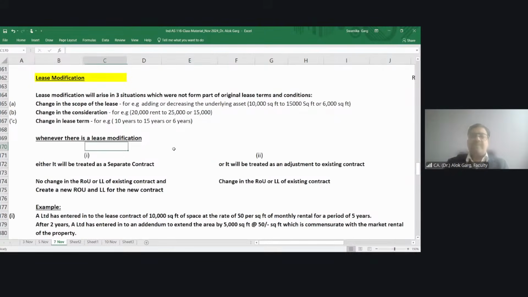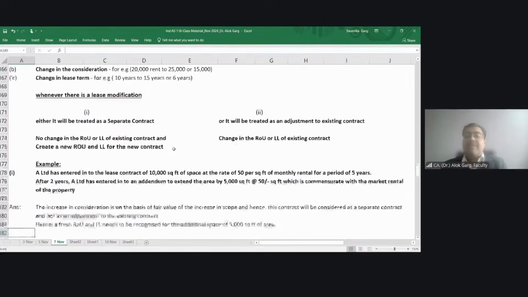Okay. Yes. So friends, a lease modification will be treated as a separate contract when there is an increase in the scope and the increase in rental is also in line with the market rental, the market fair value.